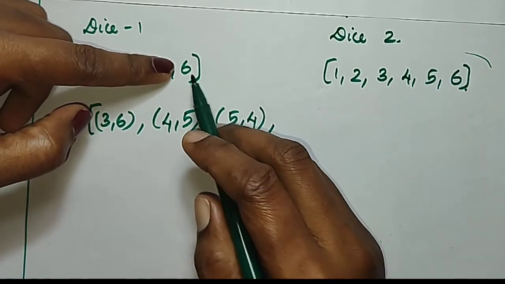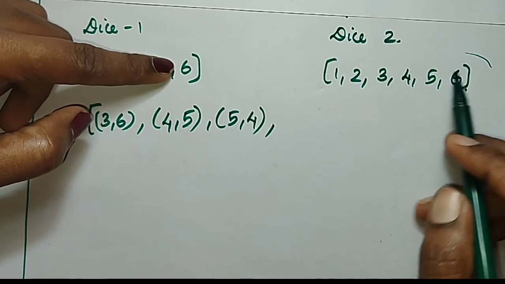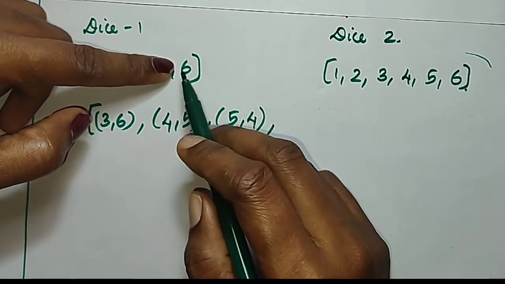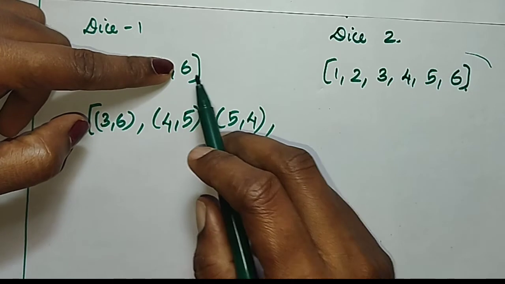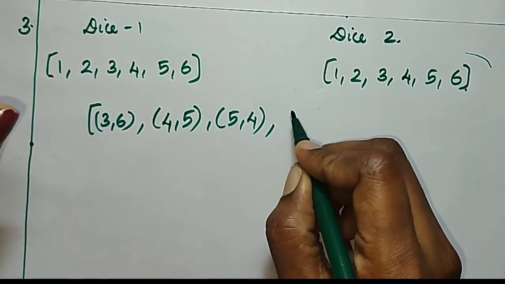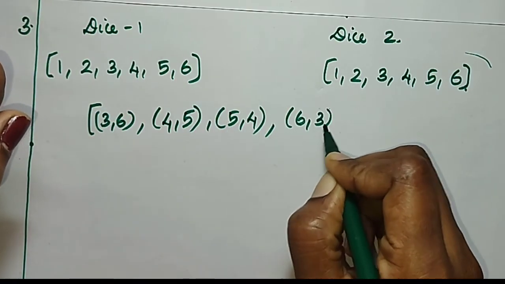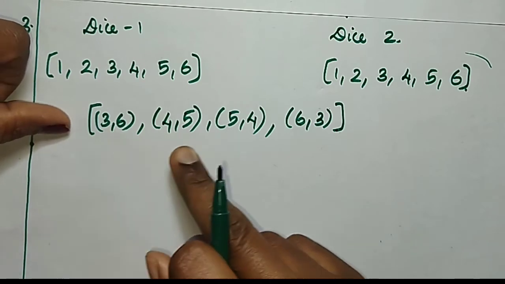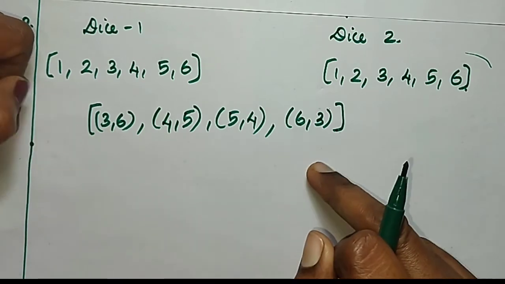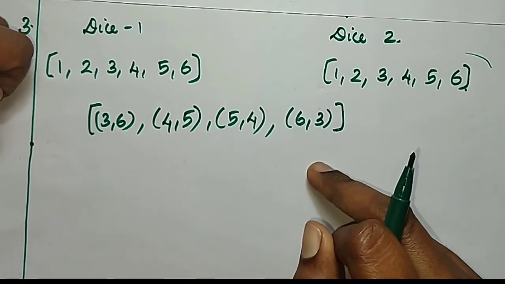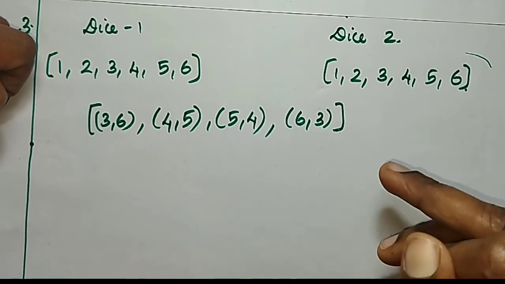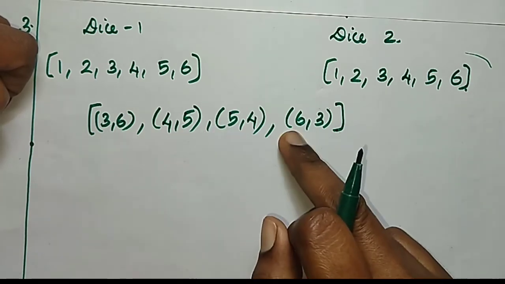Next, 6. 6 plus 6 is 12, 6 plus 5 is 11, 6 plus 4 is 10, 6 plus 3 is 9. So we can write 6, 3. So, total possible outcomes for getting a sum of 9 is 4.